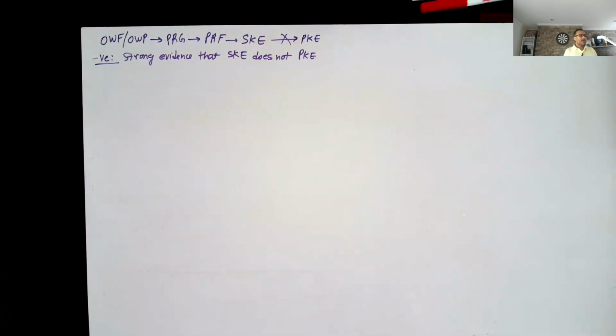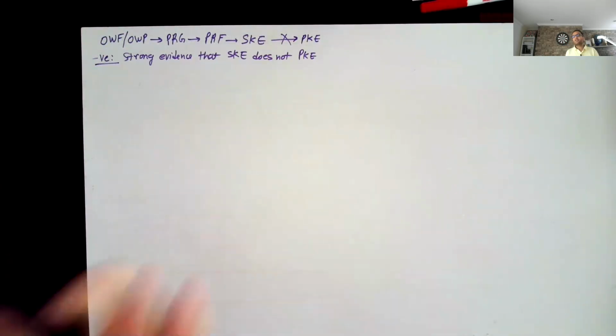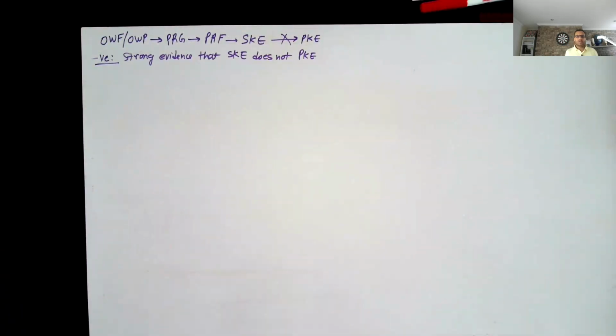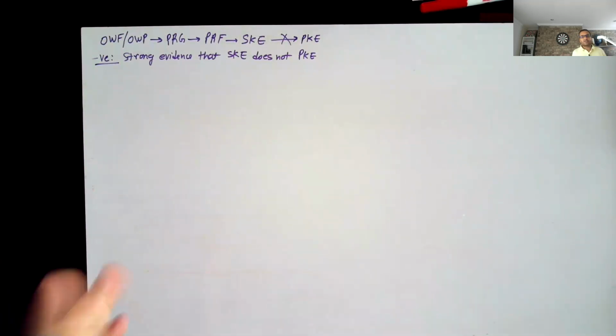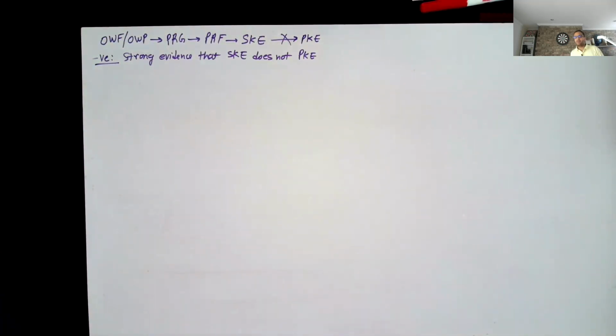Okay, so that's why today we will look at assumptions like the discrete log assumption. Later on, we will look at the RSA assumption. Just assuming a one-way function or one-way permutation is not going to be enough. At least as of now, we don't know how to build public key encryption from just these assumptions. Okay, so today we will not build public key encryption. Rather, we will just dive into number theory, and we will collect the necessary facts which we will need for the rest of this course.